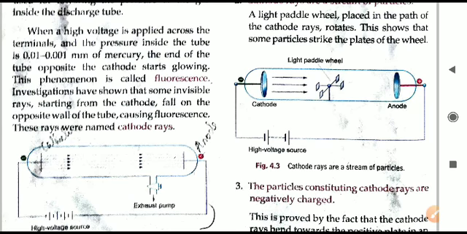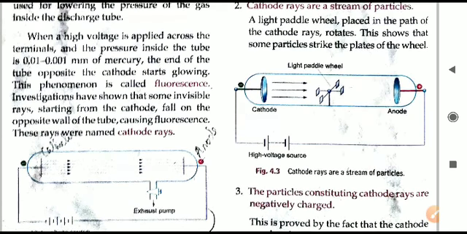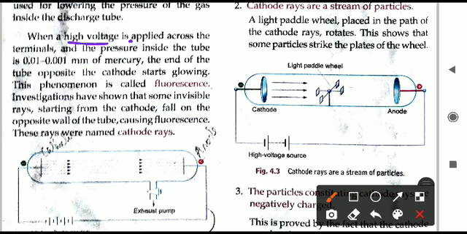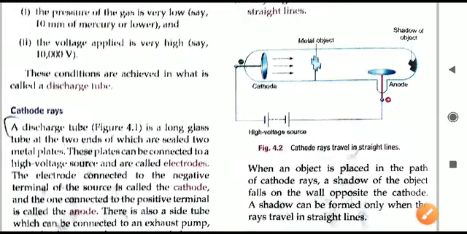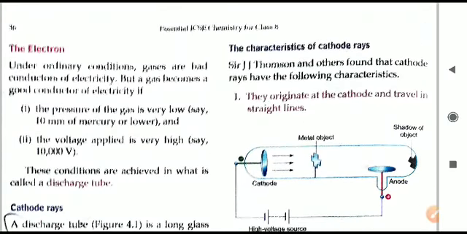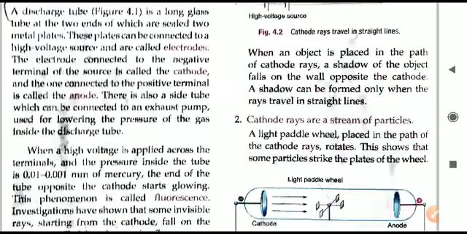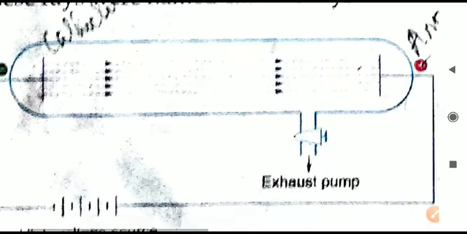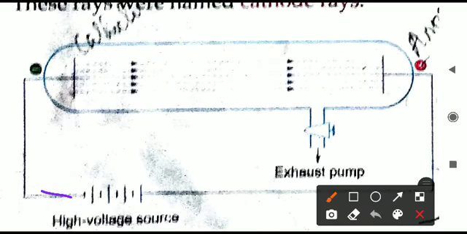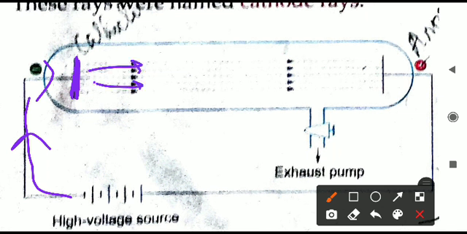What are the conditions? Again I repeat: high voltage electric supply is one, and the second condition is that the pressure inside the tube is relatively very low. So this is the cathode ray experiment. What happened here, what are these cathode rays coming out actually? When the electric current moves forward and comes to this metal rod, at that moment it starts producing these cathode rays.